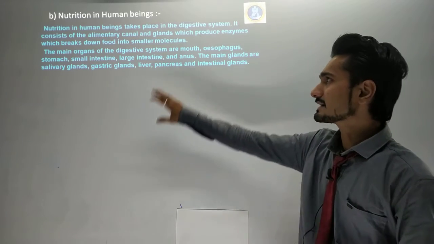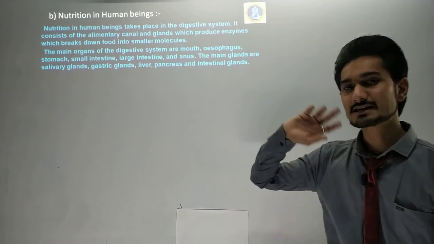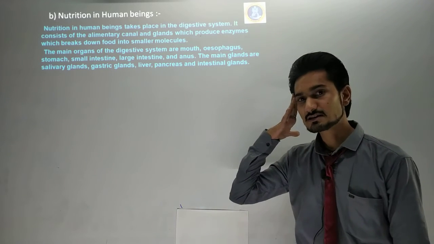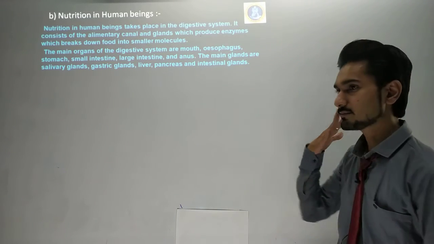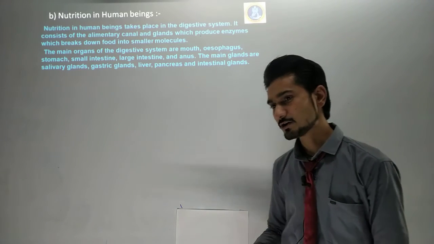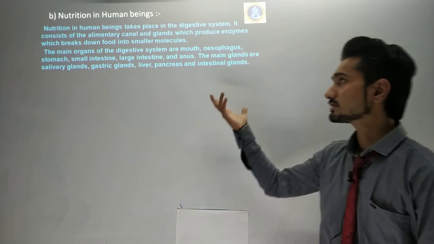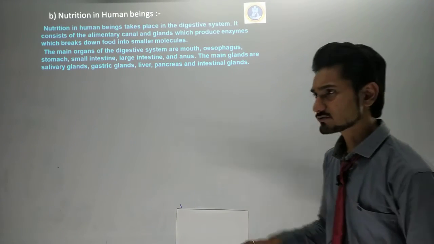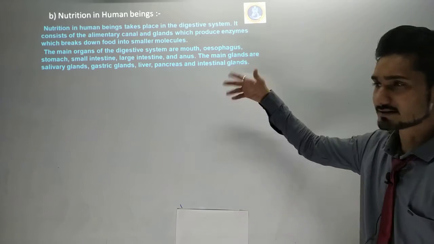Lots of glands are present in our body. In our brain there is the pituitary gland. In our mouth there is the salivary gland. The stomach also has glands, called gastric glands, which we will see in the next lecture.